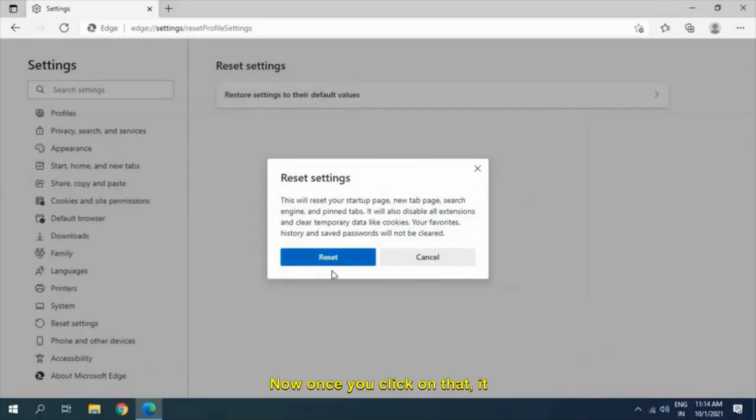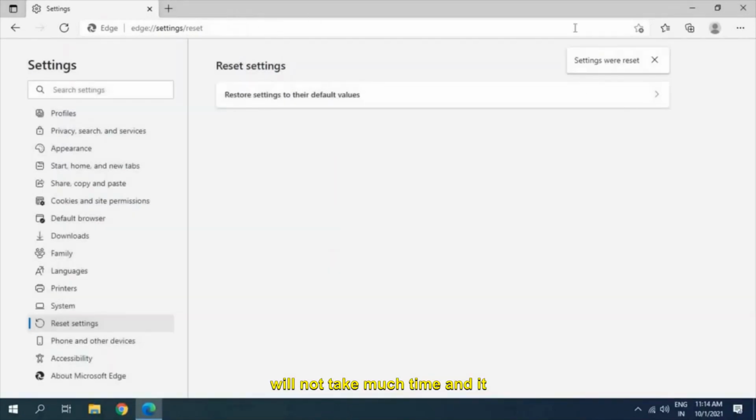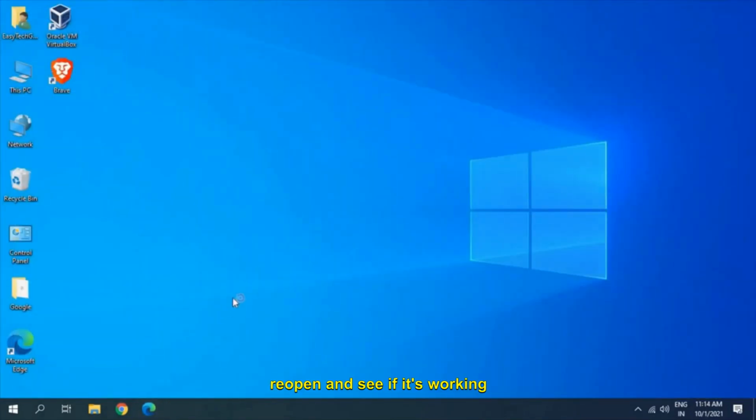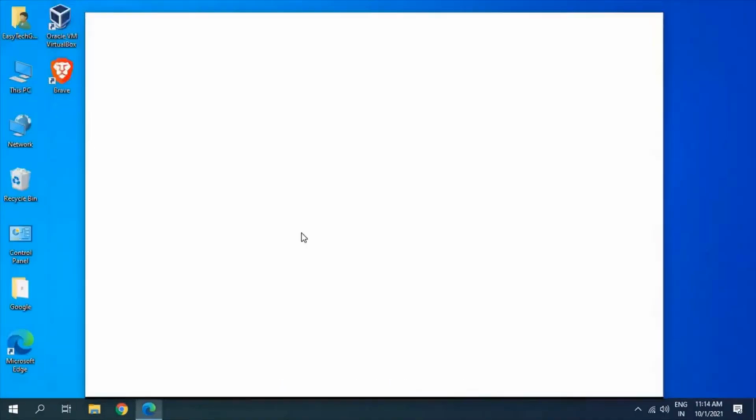Now once you click on that, it will not take much time and it will be reset. And you just need to close it, reopen and see if it's working again or not. And if it's not, we will move to the next step.